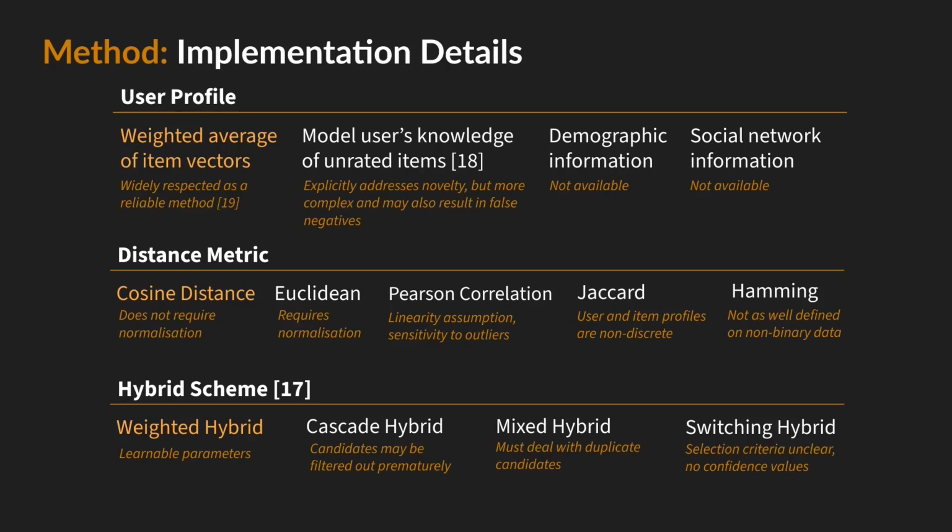For the user profile, reference 18 proposes an interesting method of explicitly modeling the user's knowledge of items, but is more complex and makes more assumptions than simply taking the average of item vectors weighted by the user's ratings, which is widely respected as a simple and reliable method. For the distance metric, cosine distance was selected as it does not require normalization, unlike Euclidean distance, nor does it require linearity assumptions, unlike Pearson's correlation. And for the hybrid scheme, as cascade hybrid schemes may result in biases accumulating, a weighted hybrid scheme was selected, also because the weight parameter may be flexibly tuned to our use case.